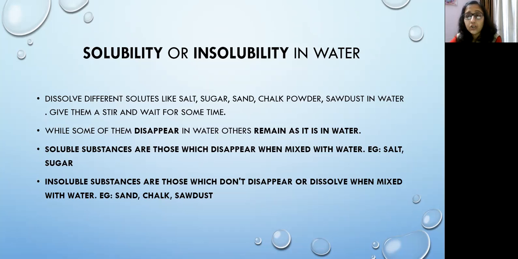Example, salt, sugar. When we mix sugar in a glass of water and we stir it, then what happens after some time? That sugar disappears. So that is why we can say that the sugar, salt, these both are soluble substances. Okay, because they disappear when we mix them with water.